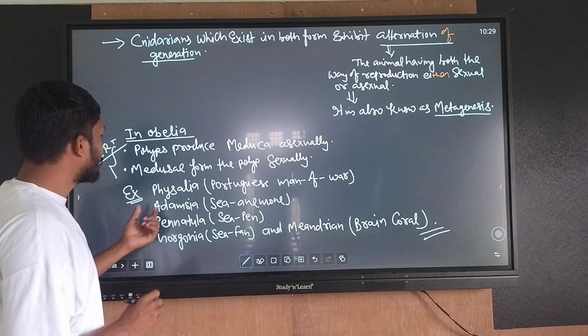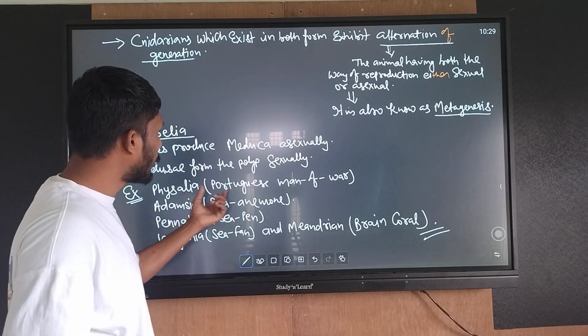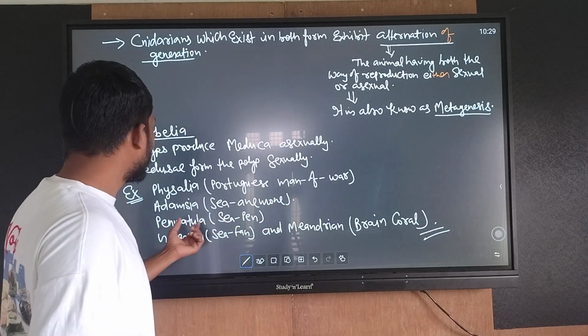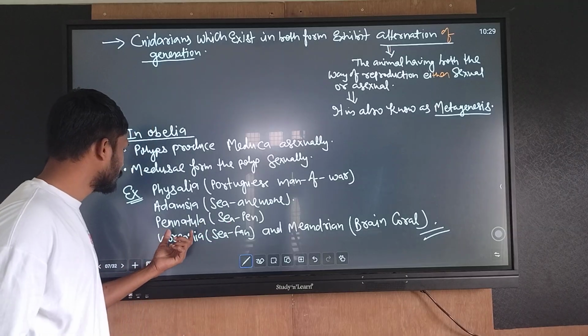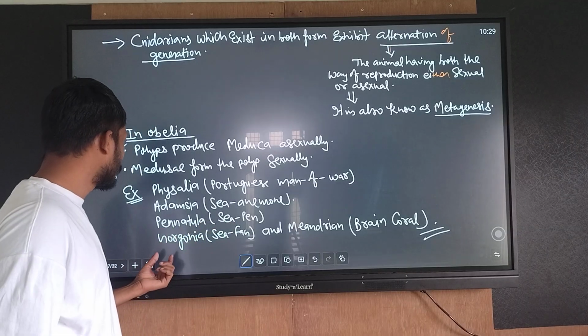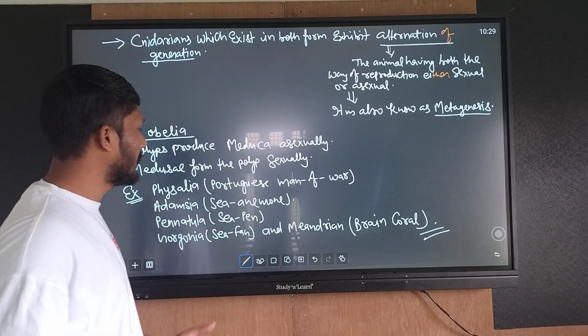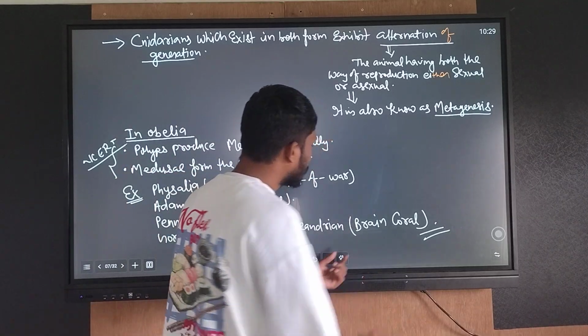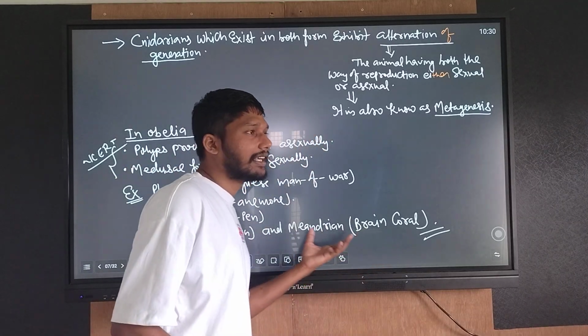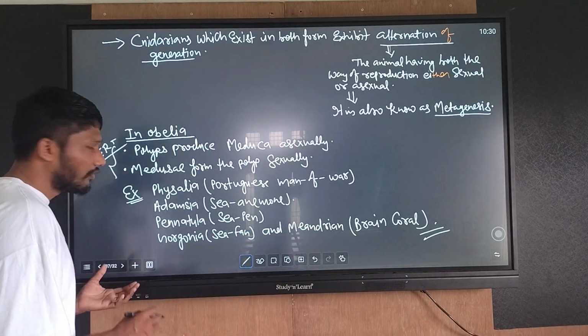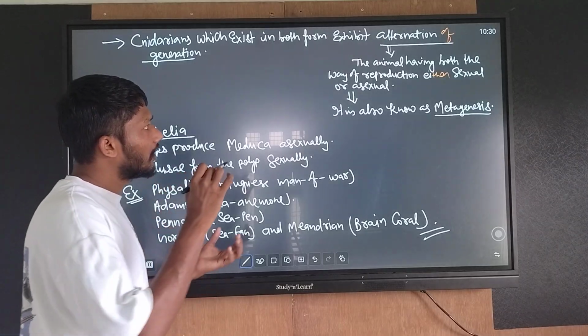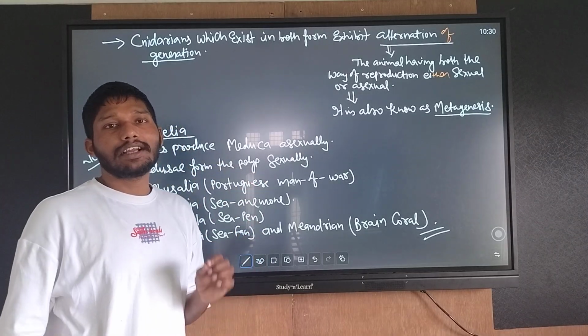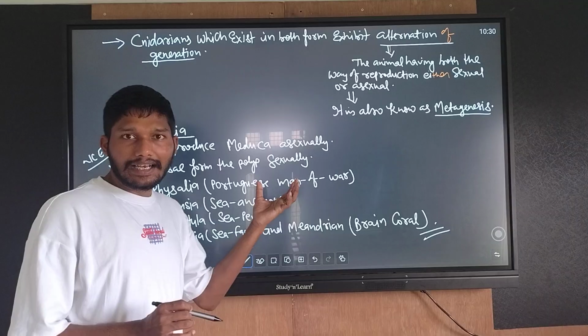Remember, examples: Physalia, Portuguese man-of-war; Adamsia, sea anemone; Pennatula, sea pen; Gorgonia, sea fan; and Meandrina, brain coral. These are the examples of cnidarians. I hope you will pause the video and write the notes.